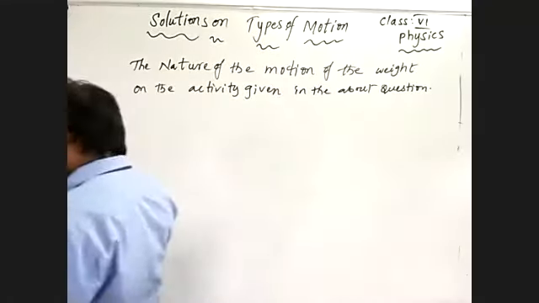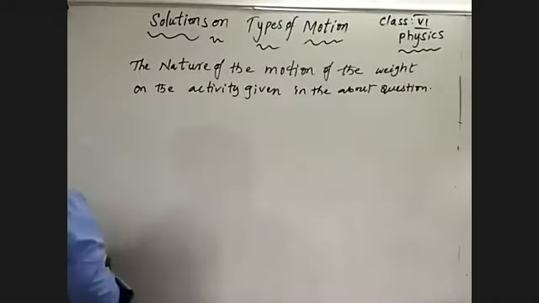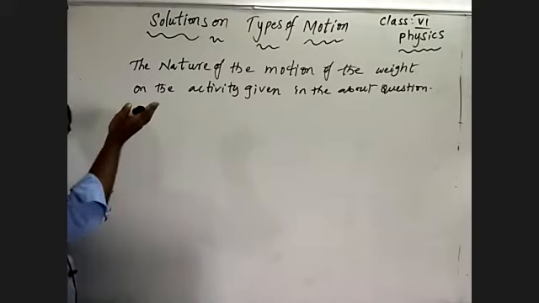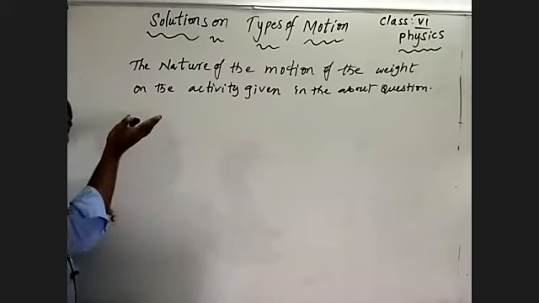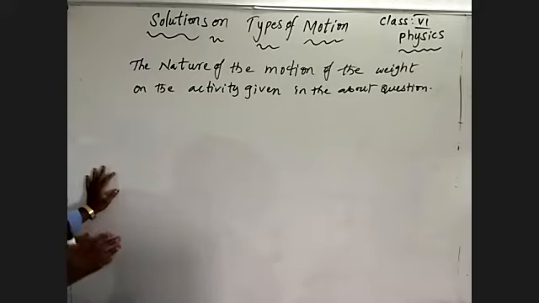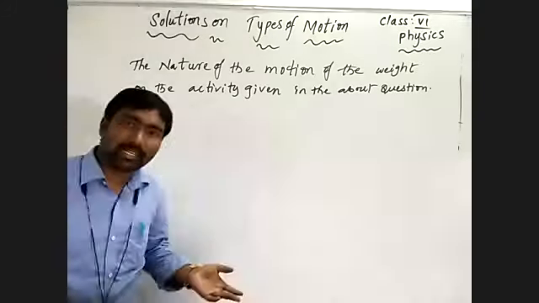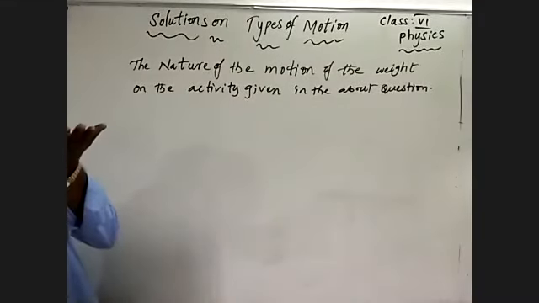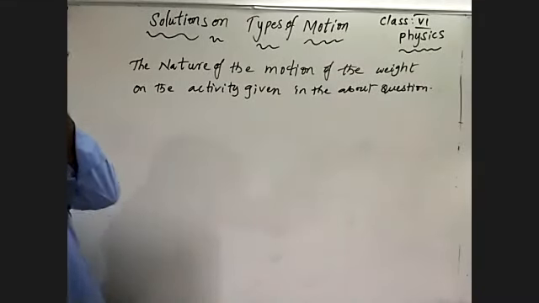Before, in that question, what is the motion of the weight? The weight is moving upwards, is it or not? The weight is moving upwards along the same path, in a straight path. The body which travels in a straight path follows what? Rectilinear motion. By pulling the thread or string over the pulley, the weight is pulled along a straight line path.